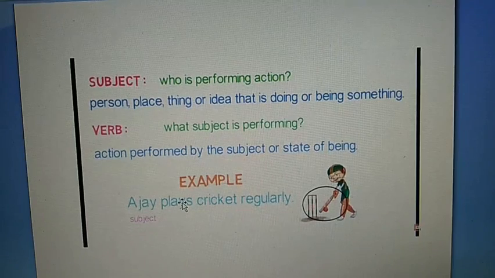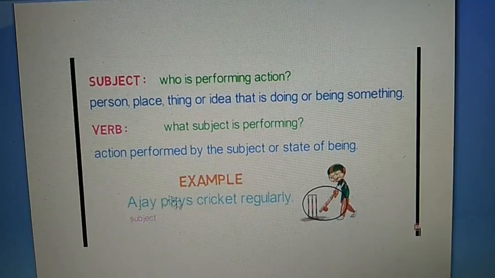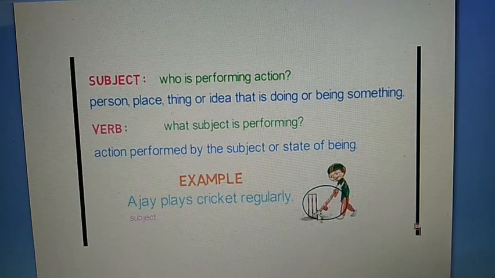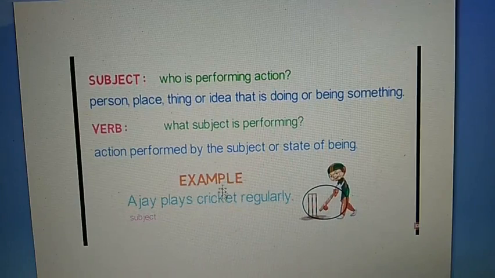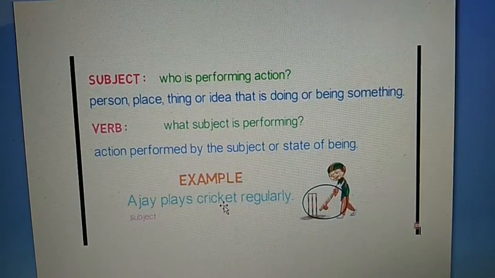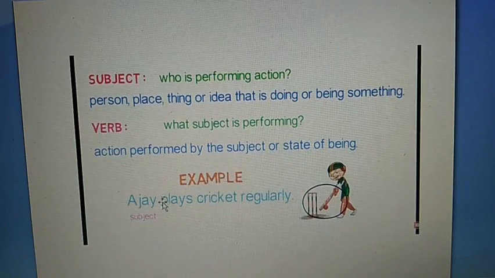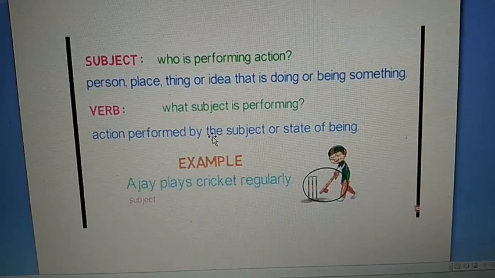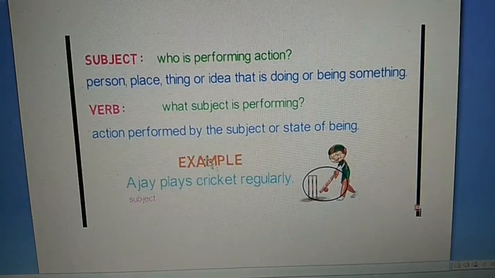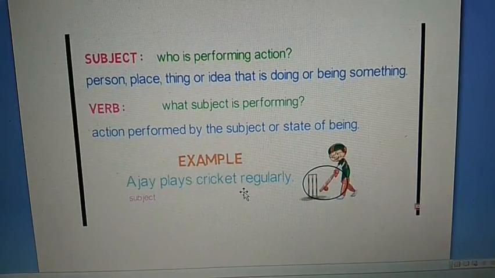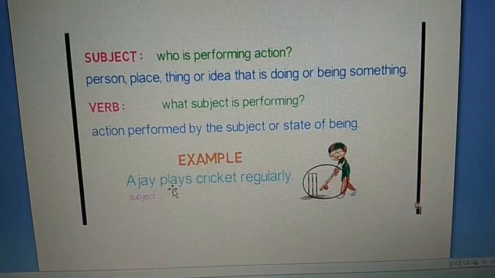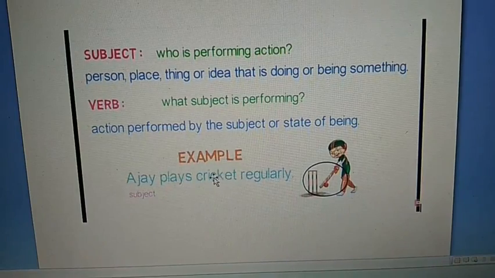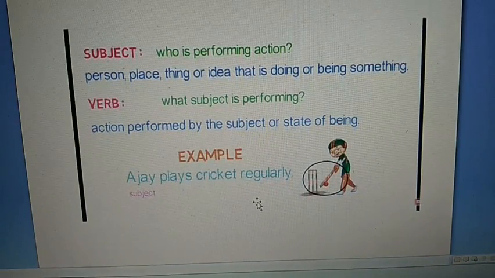So dear students, now let's understand this with an example. Ajay plays cricket regularly. To identify the subject, you can ask, who is performing the action here? It is Ajay. To identify the verb, ask the question, what is the subject performing? It is plays. Ajay is a subject, plays is a verb. So this way we can identify the verb and the subject in sentences.